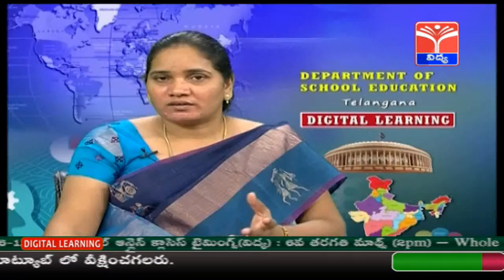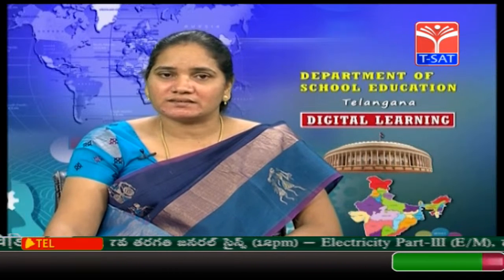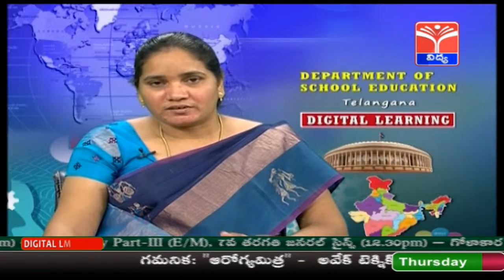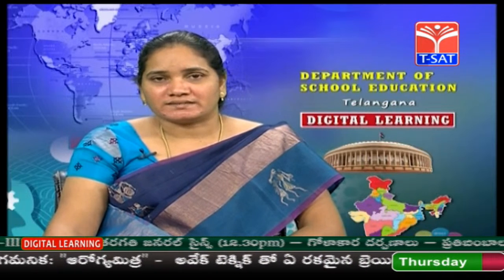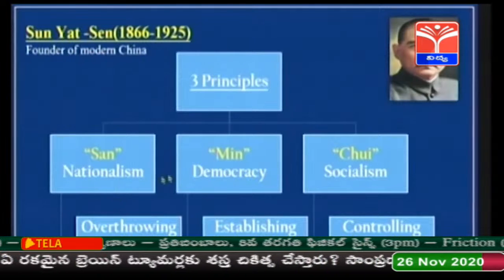Nationalism, as I already told you, when people were in colonies, there was a lack of nationalism. That means what? There was no unity among the people, no feeling of oneness among the people. So he noticed that the Chinese should be united for overthrowing the Manchu dynasty. So that is the first principle, San.